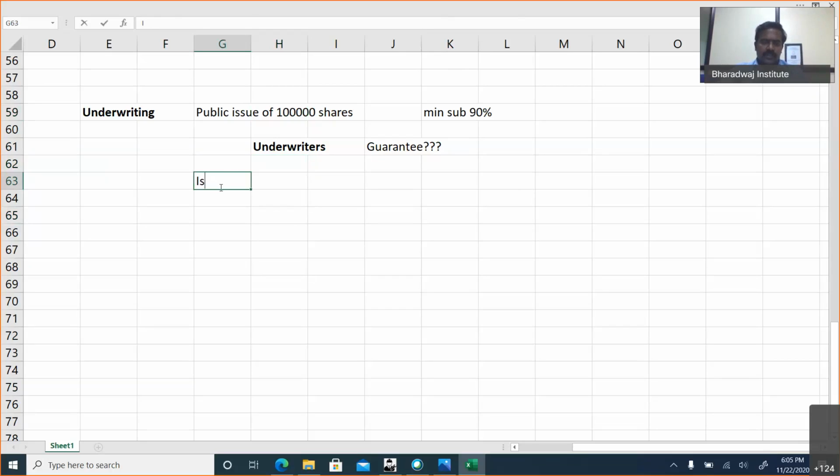Let's assume number of shares issued is the same example, 1 lakh shares. Let's assume it is underwritten by A and B in the ratio of 3:2. Two underwriters are there.